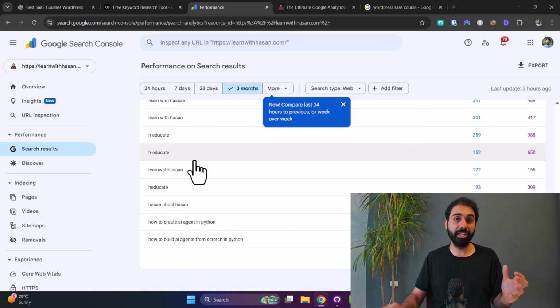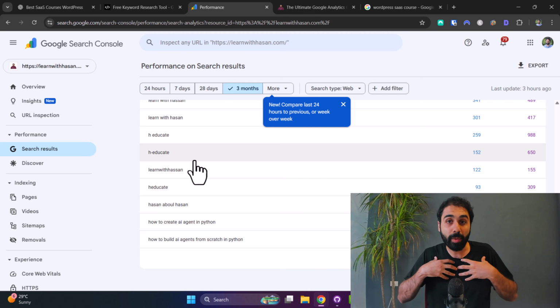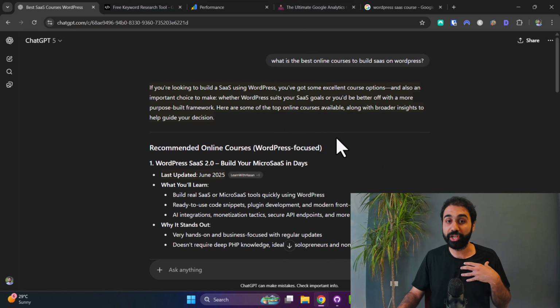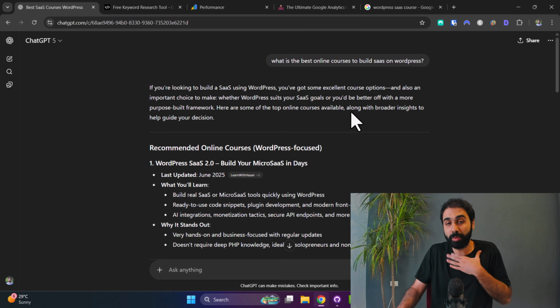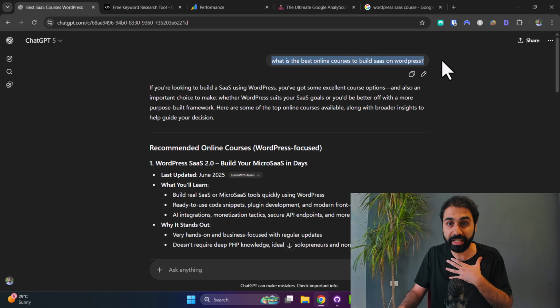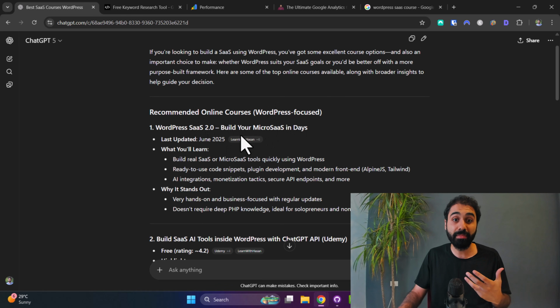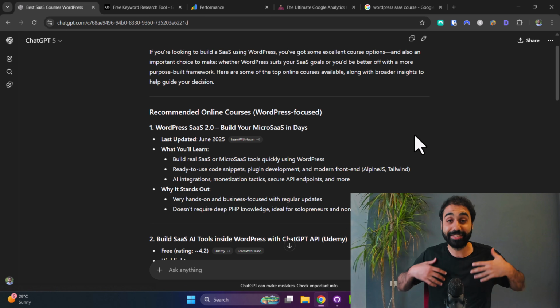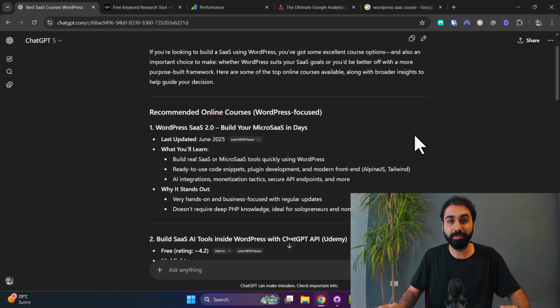So, for AI, we need something similar. We need to track our website mentions on ChatGPT and AI models. For example, I want to know as a website owner that this query, this prompt, is generating a response that's mentioning my website and so on. So I can track my website performance on AI models.